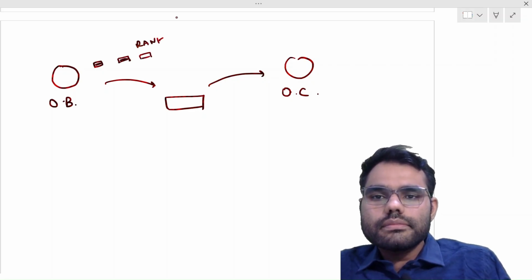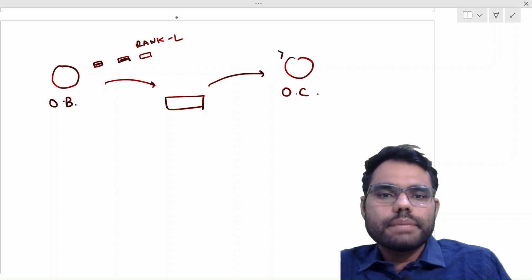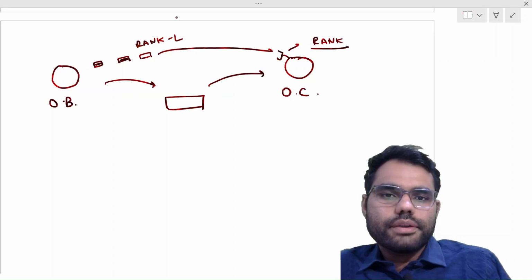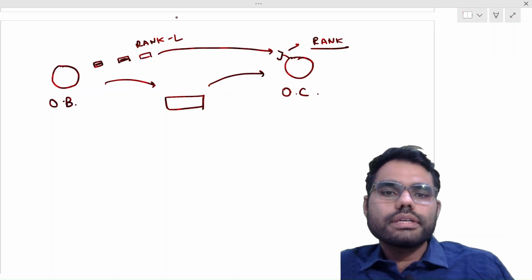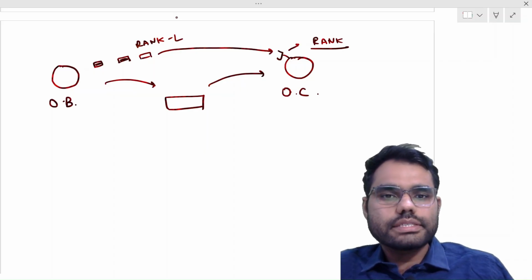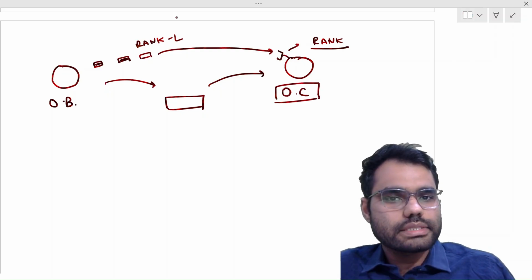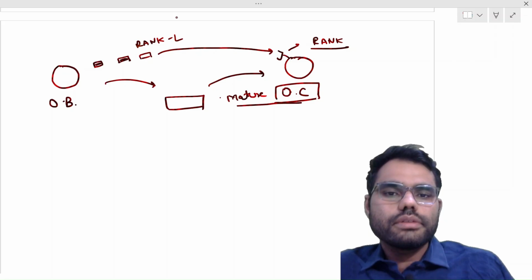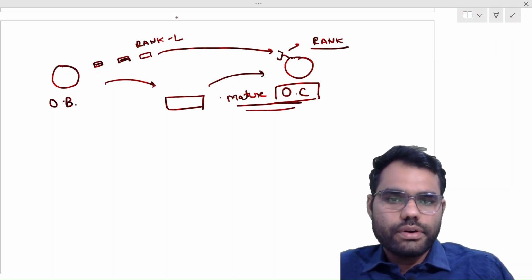These rank ligand bind to receptors present on osteoclasts, which are known as rank. So these ligands bind to these osteoclasts and cause conversion of premature osteoclasts to mature osteoclasts, which are causing bone resorption. So this is how this cycle goes on.